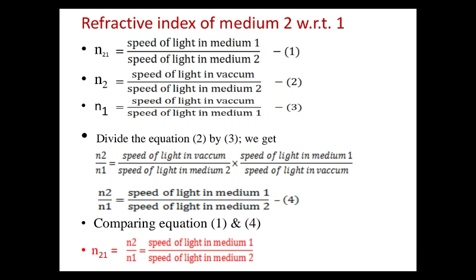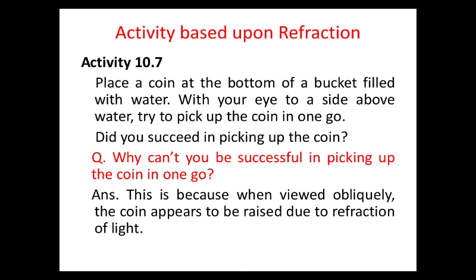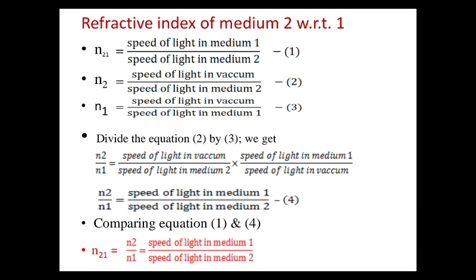So finally we can observe that while writing the formula for the refractive index of 2 with respect to 1, if we write it in terms of refractive index, then it will be 2 by 1, and if we write it in terms of speed, then the speed of light in medium 2 will be in the denominator and the speed of light in medium 1 will be in the numerator.